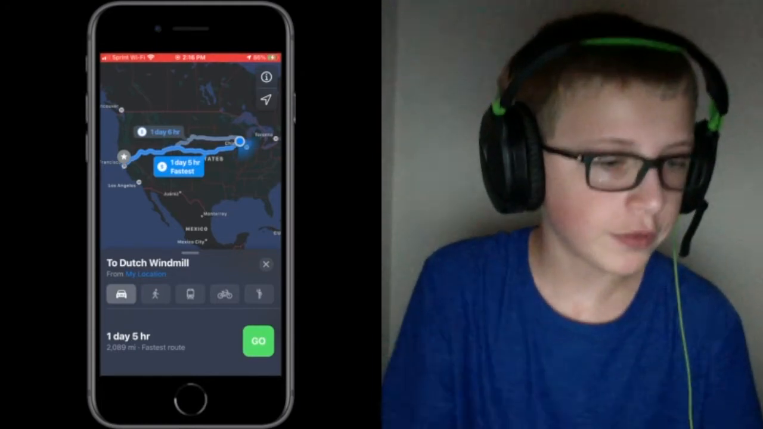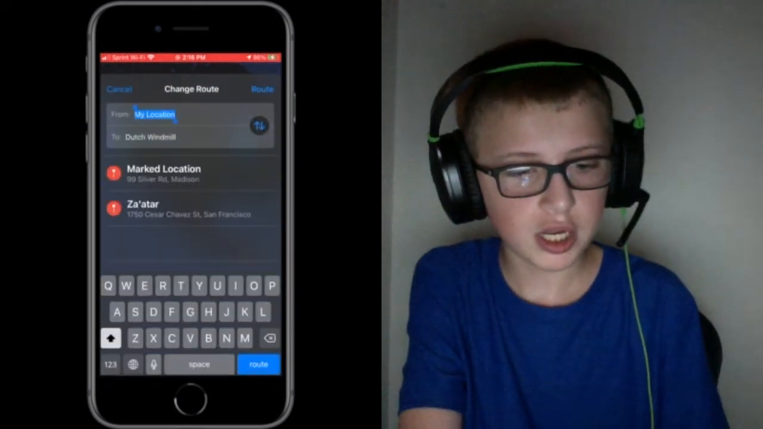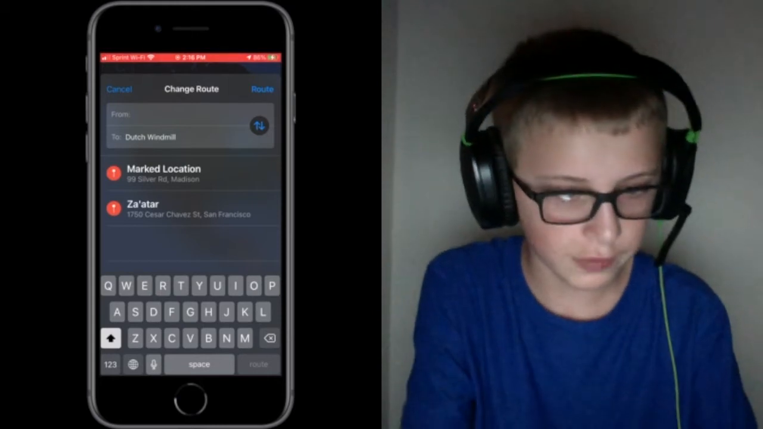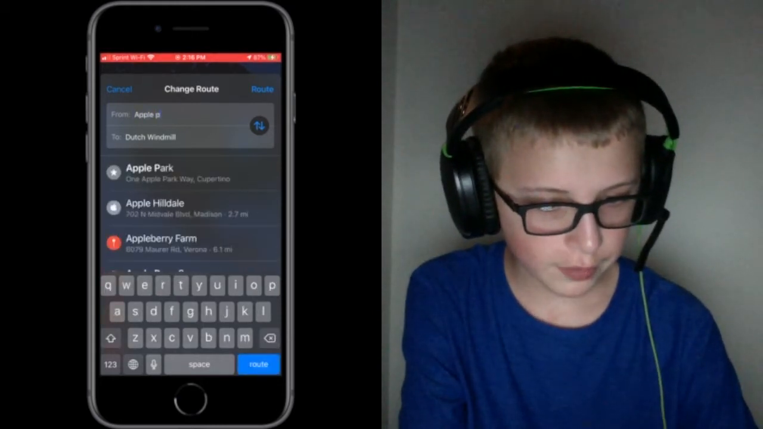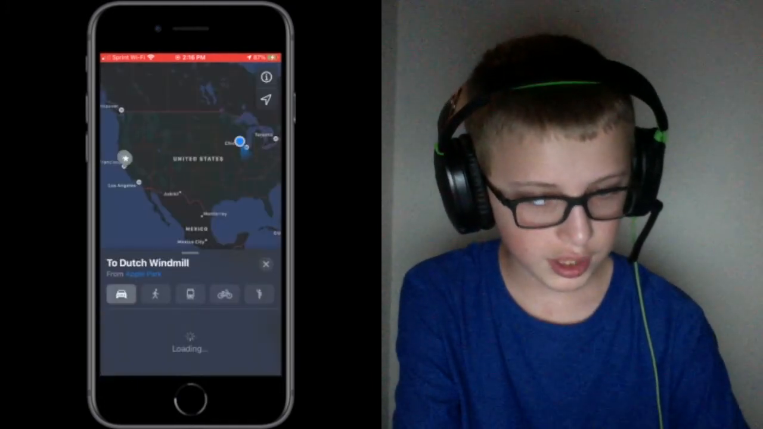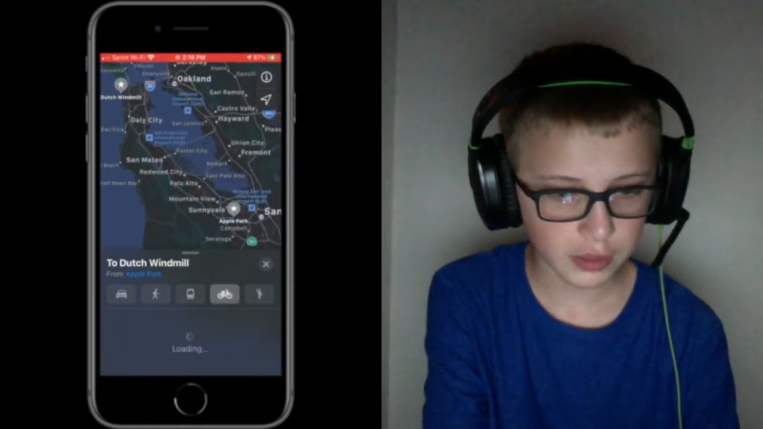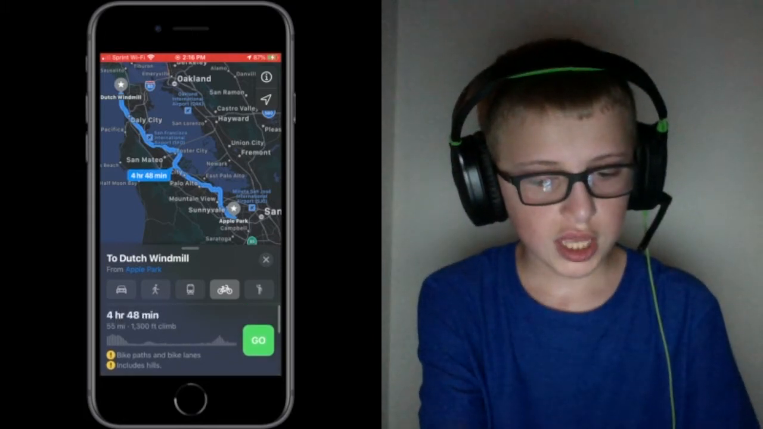Let's take a look at the first one here, which is cycling directions. So if we tap on, first of all, let's change this because no one wants to bike that far. That would be kind of ridiculous. But let's just say we're coming from Apple Park. It's still very far, but it's a little more reasonable. And there we go. If we tap on the bike icon here, look at that, cycling directions.